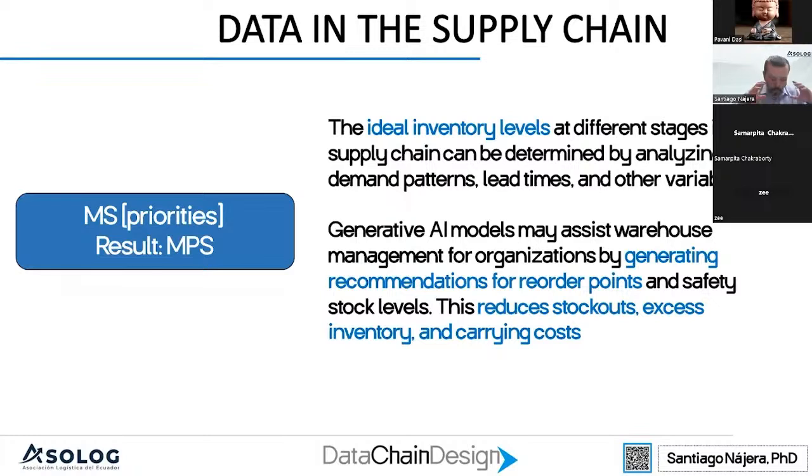Once we know what we are probably going to sell, then we start building our production plan, our master schedule. Another way that we can apply generative AI is to define inventory levels. Why? Because the idea in the supply chain is not just to cover demand and respond to demand.